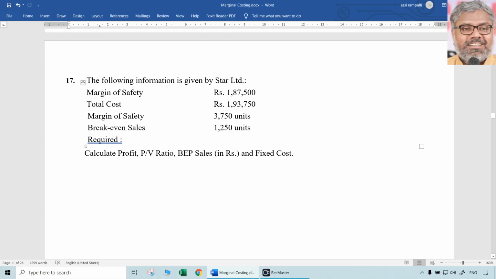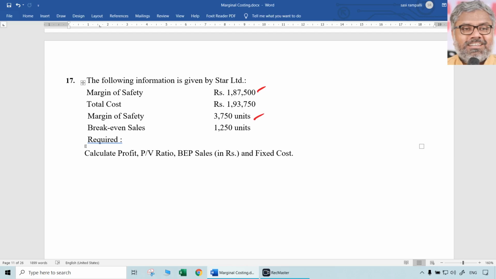Let us look at question number 17, for example. Say, margin of safety is given as 1,87,500. Total cost is given as 193,750. Margin of safety number of units is given. Break-even sales in number of units is given. So first of all, can we find out the selling price? Simple. Why? Because when margin of safety is given in rupees, margin of safety in number of units is also given. So what is the selling price?